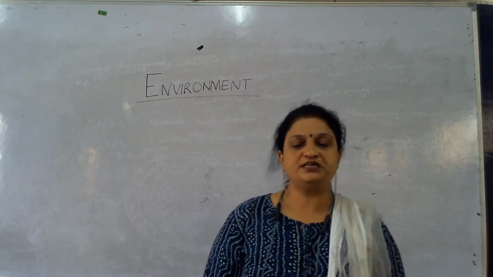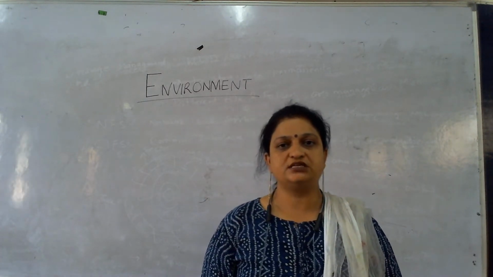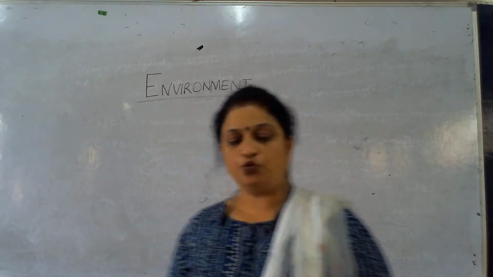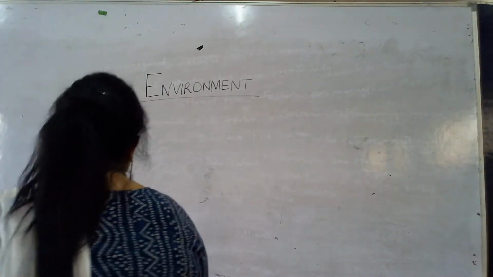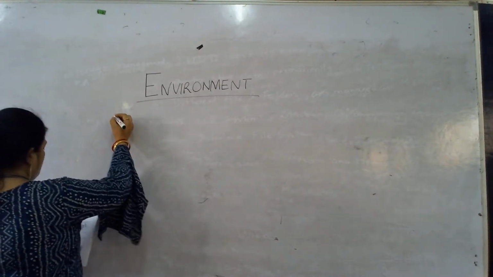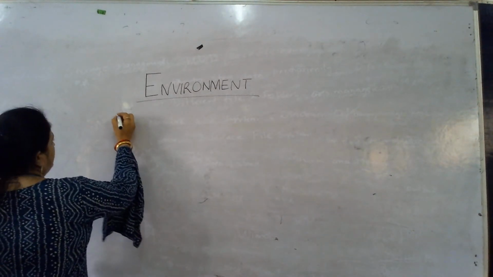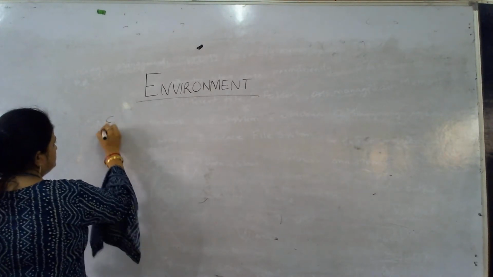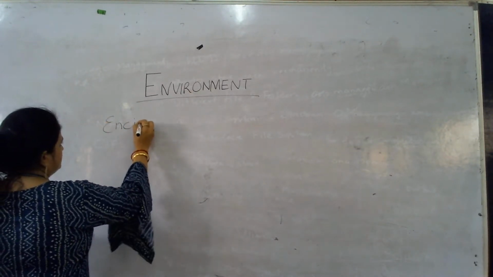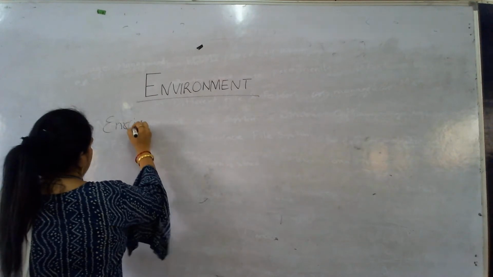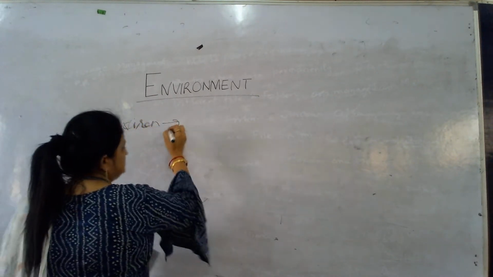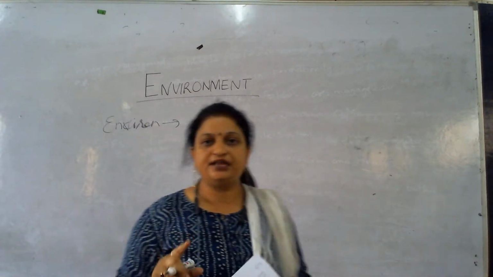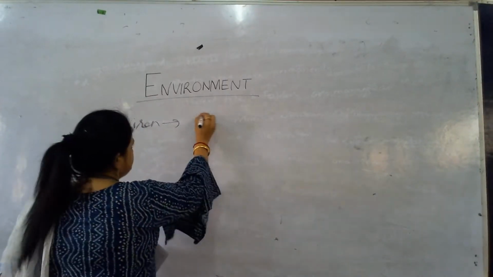Today I am going to present the topic Environmental Basics. Yes, so here we start the topic environment. What is the meaning of environment? The term environment comes from the term environ, which is basically a Greek word. It means encircle.